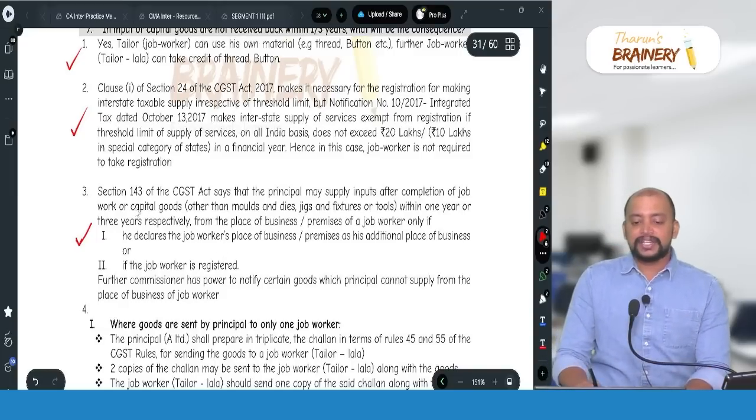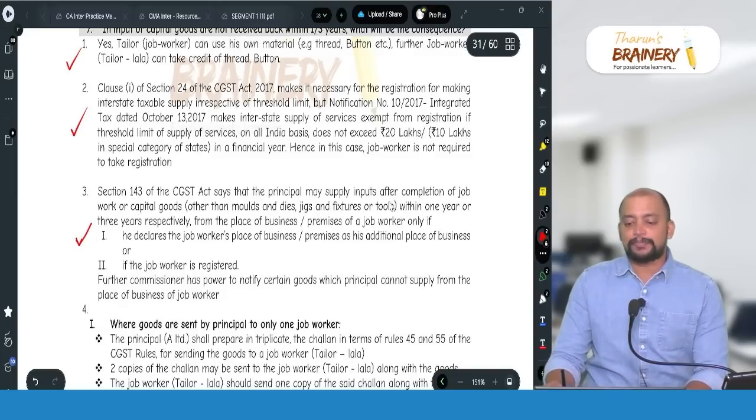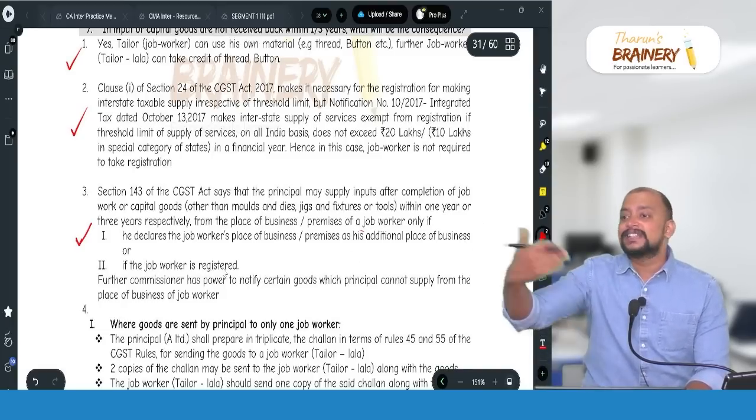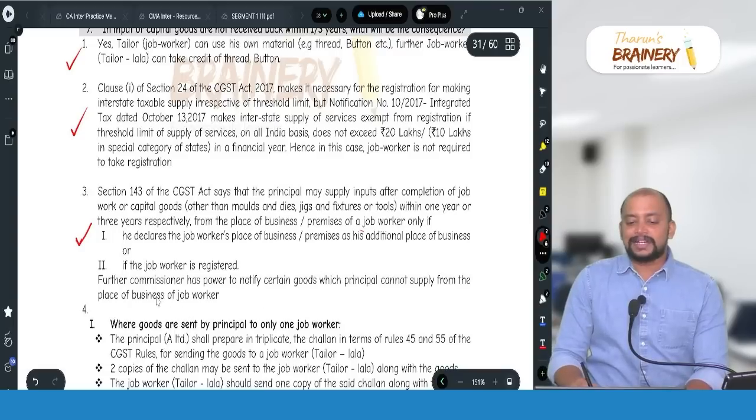business. Section 143 says that principal may supply inputs after completion of job work within 1 year or 3 years from the place of business of job worker only if he declares job worker's place as his additional place of business, or if job worker is registered. Further, commissioner has power to notify certain goods which principal cannot supply from the place of business of job